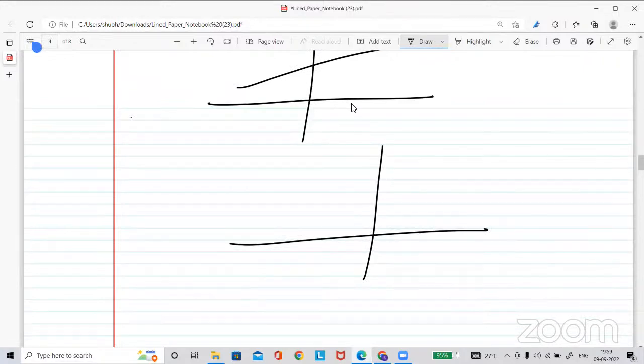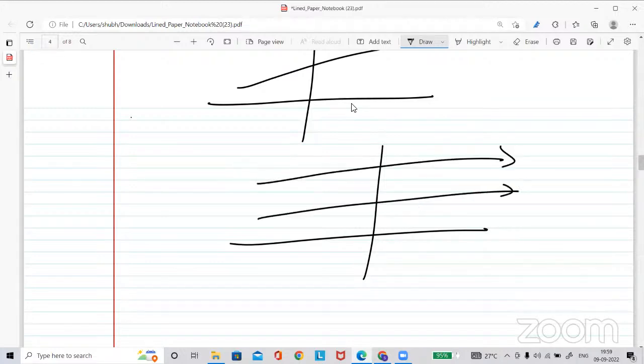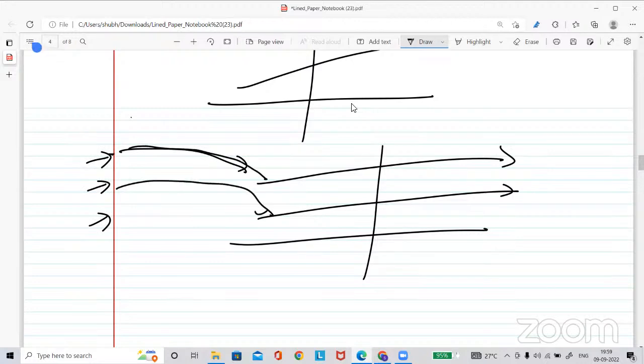Okay, let me tell you the cases here. Suppose you have 3 equations, this equation, this equation, and corresponding lines are here. For this equation you have this line, for this equation you have this line. The third one is like this line.